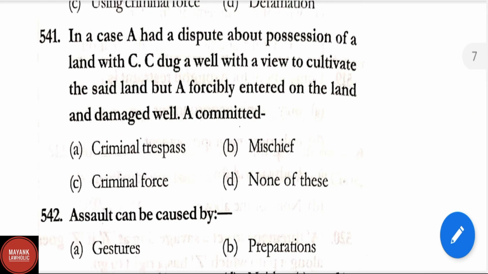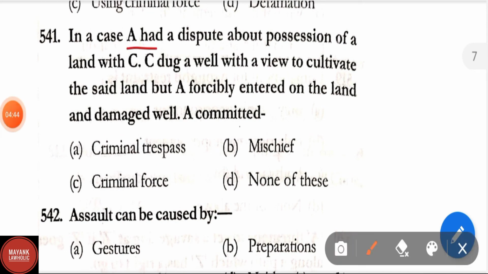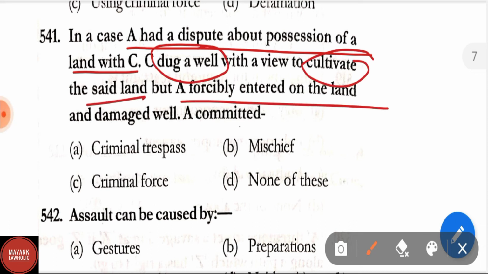Question number 541. In a case, A had a dispute about possession of a land with C. C dug a well with a view to cultivate the said land, but A forcibly entered on the land and damaged the well. A committed criminal trespass, mischief, criminal force, none of these. Correct answer is option B, that is mischief.